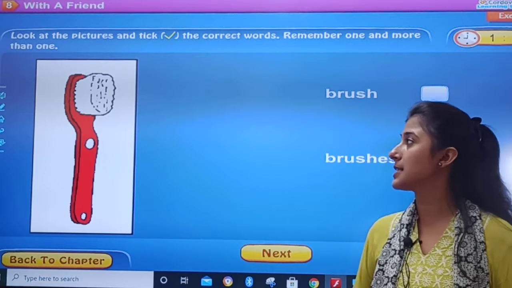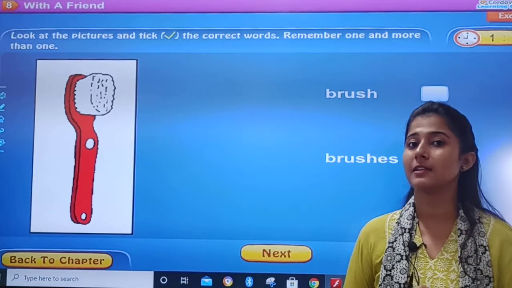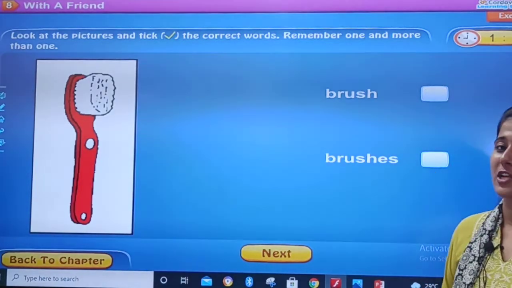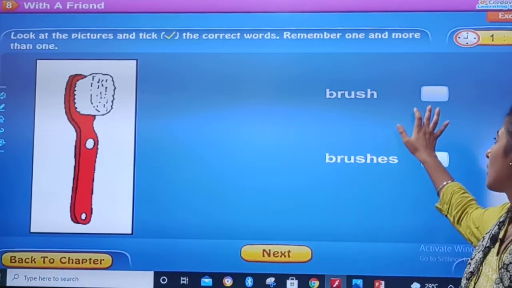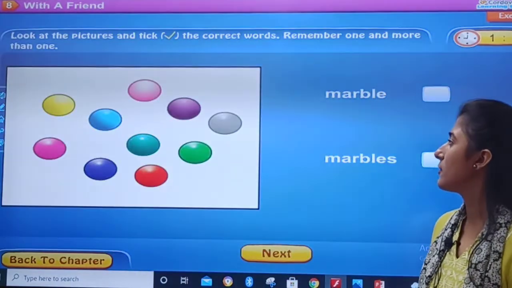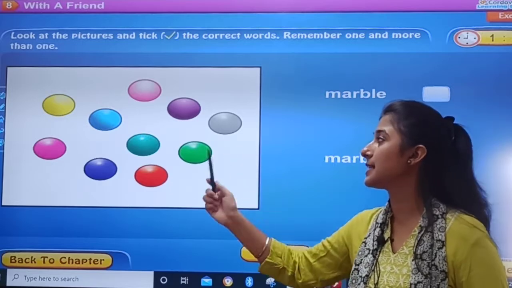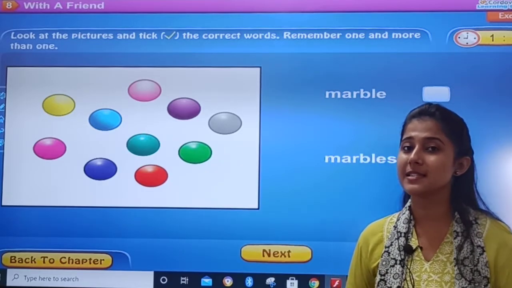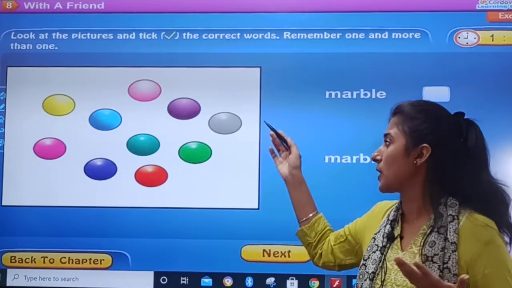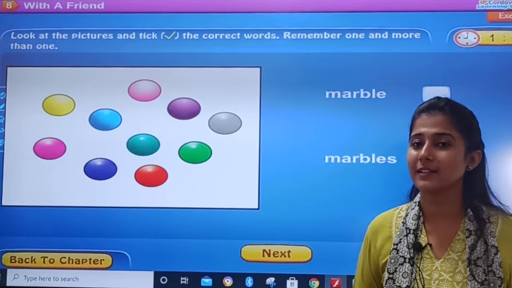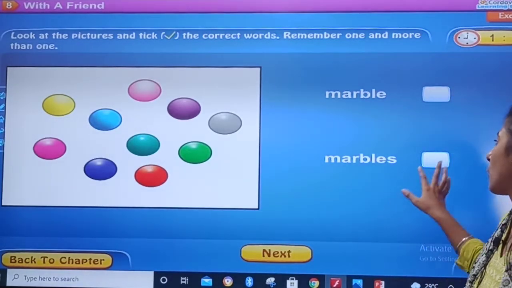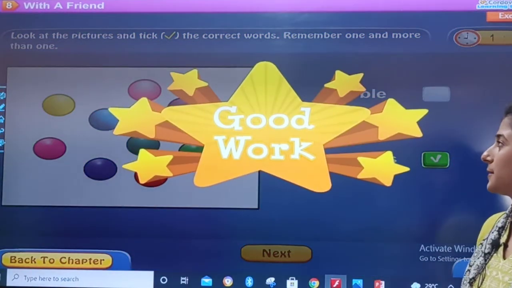See, what is this? Only one. You cannot see more than one in the picture. So, brush or brushes? Brush. Okay, children? Very good. It's a very easy exercise. What are these? These are marbles. But you can see one or more than one? Of course, you can see more than one. So many colors. So, marble or marbles? Marbles. Because it is the plural form of marble.